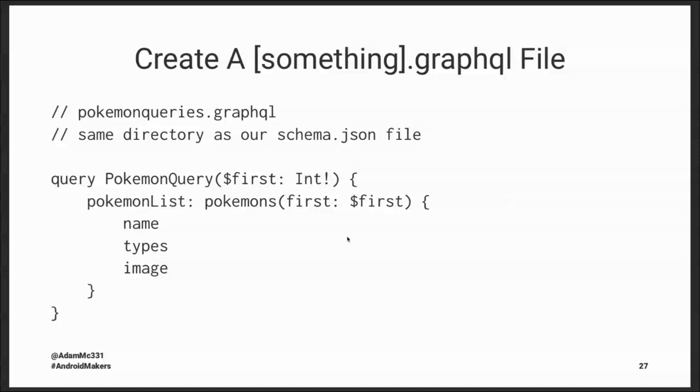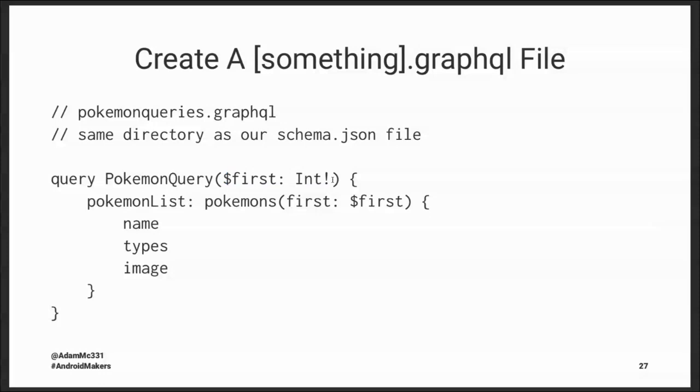So the syntax here is similar to what we looked at before, but just a little different. We need this query modifier in the front. We're going to name our query, called Pokemon query. We're going to define any arguments that our query takes in. In this case, we just have one called first, which is an int. And the exclamation point means it's non-nullable.